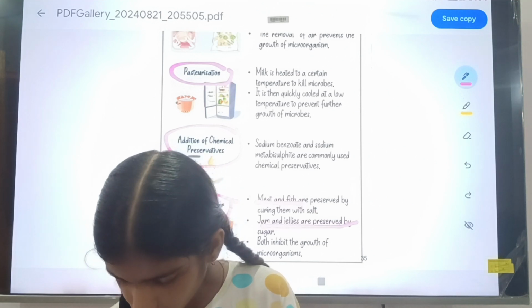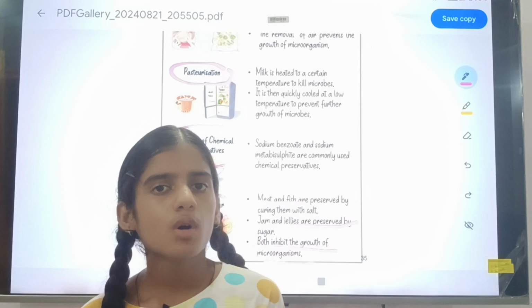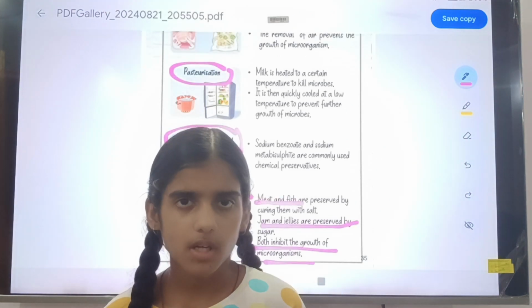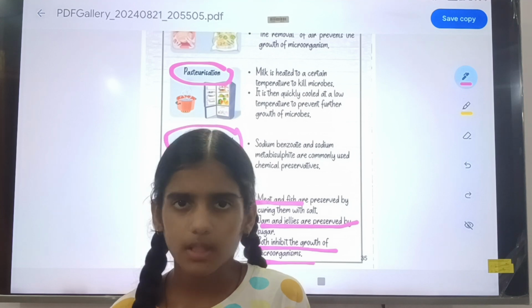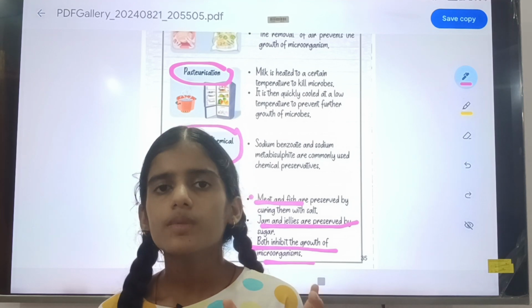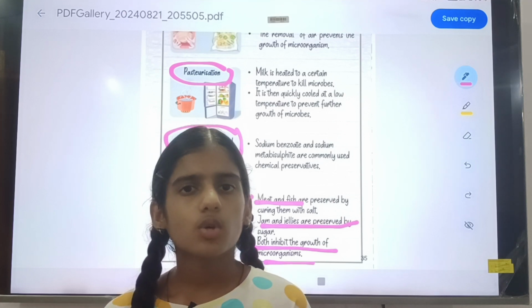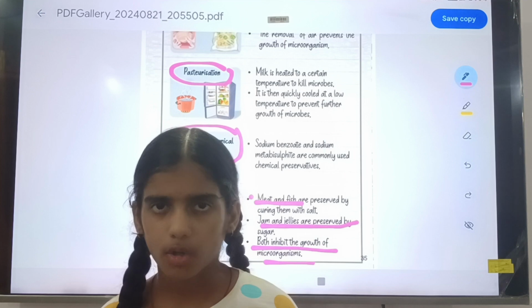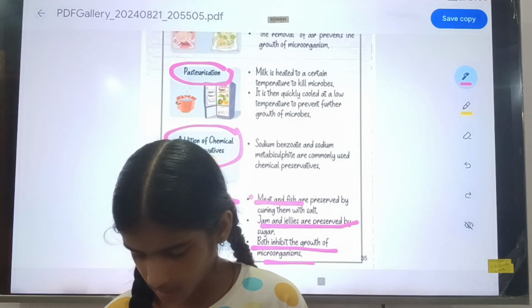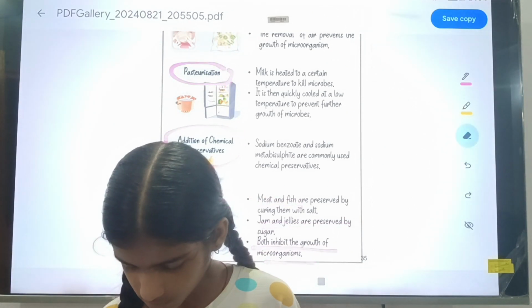The third point is that both inhibit the growth of microorganisms. If you want to preserve meat and fish for a long time, you can preserve them with salt, and jam and jellies with sugar. These both stop the growth of microorganisms.